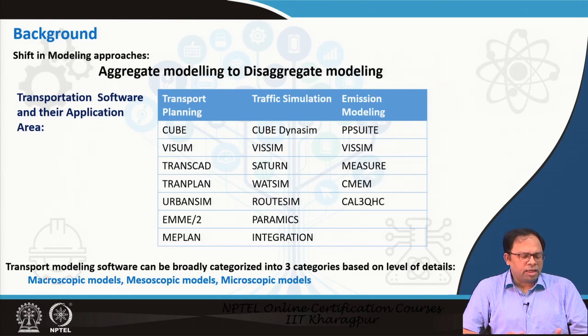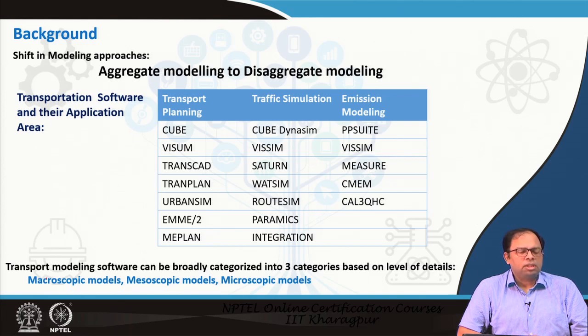So accordingly, this macroscopic model will require a different set of data, whereas a mesoscopic model will require another set of data. According to the model details that we are trying to develop, we will build a particular model. So we will categorize the total transportation software into these three kinds, but most of the commercial software available can handle all these kinds of models.